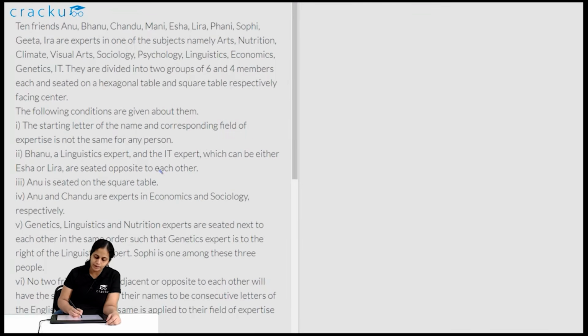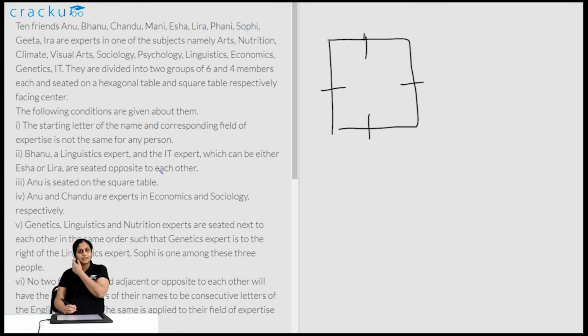So let us first try to draw what is there. One is we have a square table which will have 4 points like this. Now in a square table there is a symmetry about all 4 points. So you put any person on any of these points and you rotate, you get the same arrangement as such. So we can assume by placing any person at the head of the table and arranging the remaining people relative to this person. Similarly, the other table is a hexagonal table.